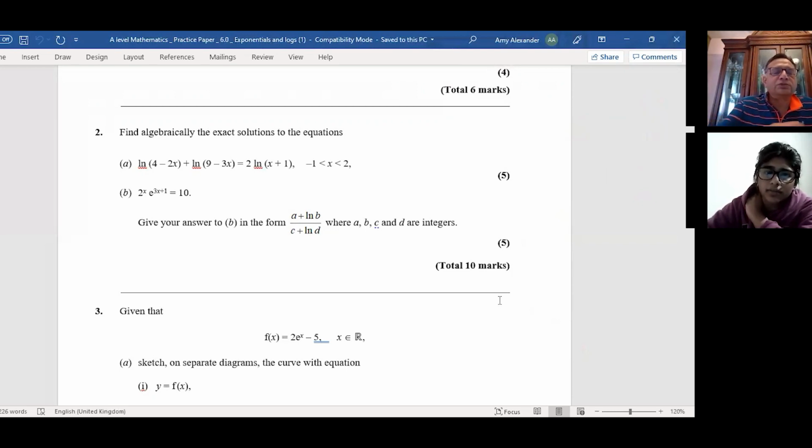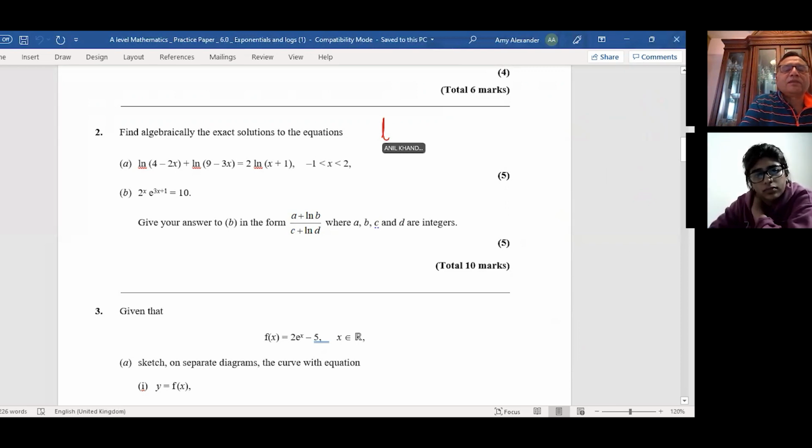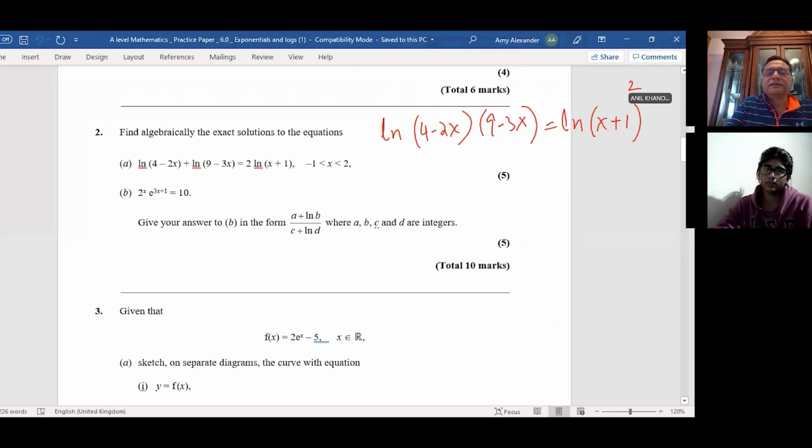Right. Okay, next question. Find algebraically the exact solution of this. So we'll see the application of logarithms right here. When I say ln of 4 minus 2x plus ln of 9 minus 3x equals something, on this side I can use the product rule. Because this is plus, I will multiply them, right? So I can write this as ln of 4 minus 2x times 9 minus 3x. Is that clear to you? Equals 2 times ln, applying the power rule, ln of x plus 1 whole square. So we have written it in this form.